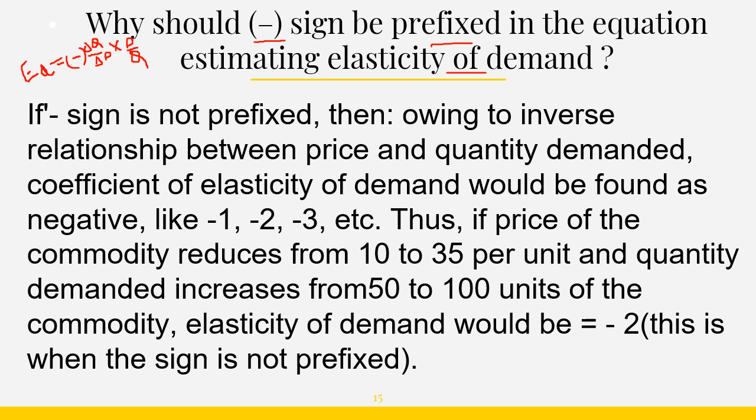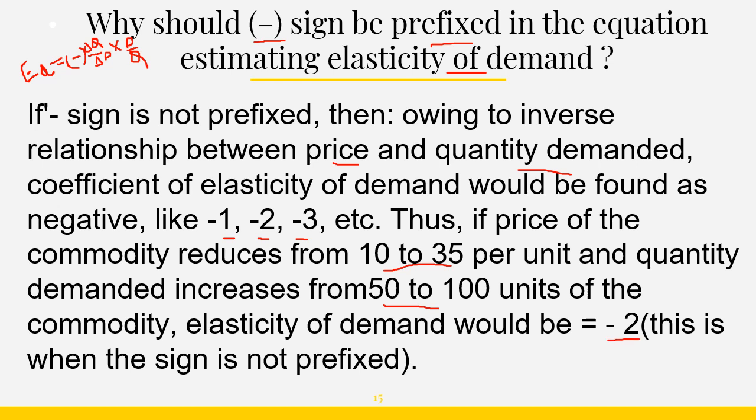See, if the minus sign is not prefixed, then owing to the inverse relationship between price and quantity demanded, the coefficient of elasticity of demand would always be found negative, like -1, -2, -3. Thus, if the price of a commodity is reduced from 10 to 5 and demand increases from 50 to 100 units, the elasticity of demand would be -2.